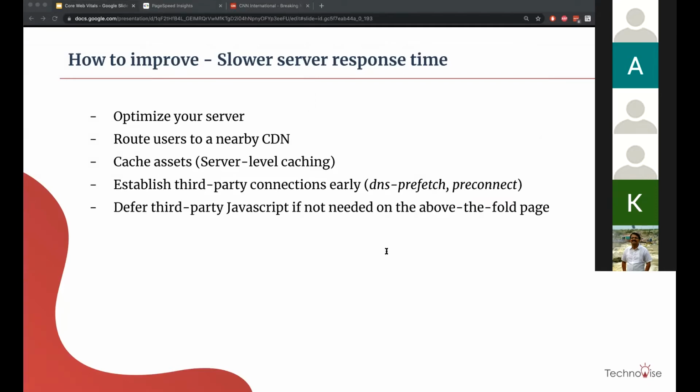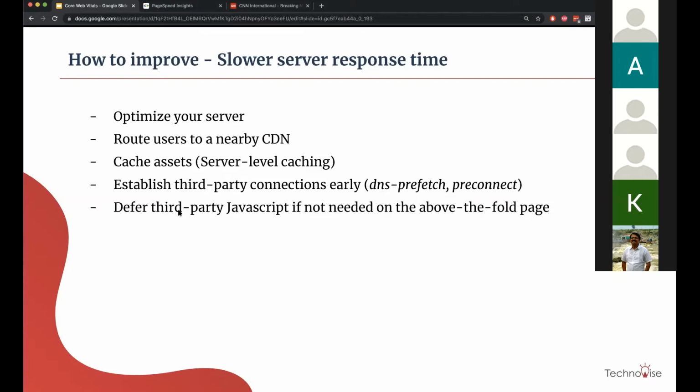So if after this specific line you have any JS content or CSS content or anything which loads from Bootstrap, for example, if I set this Bootstrap CDN host as DNS prefetch, the browser will know that this is the specific DNS and the DNS lookup will be faster. So this is a very powerful thing that you can do for establishing third-party connections earlier.